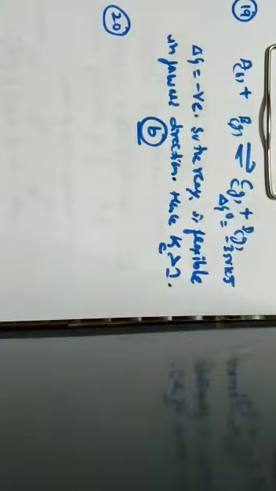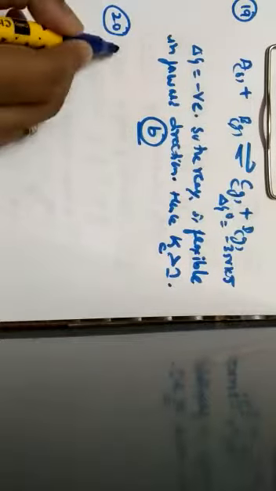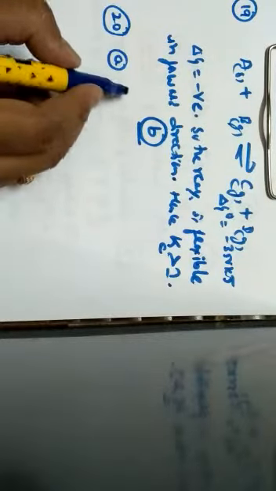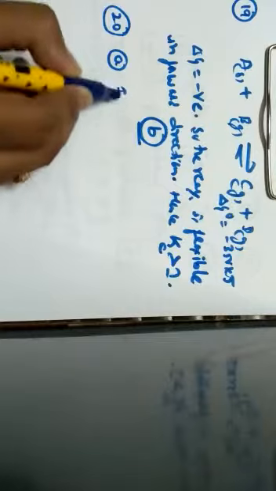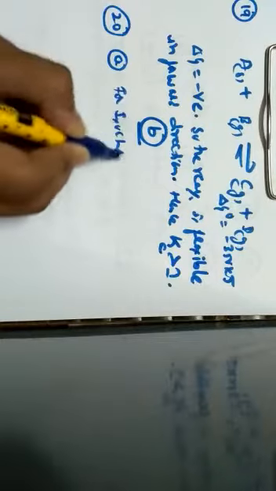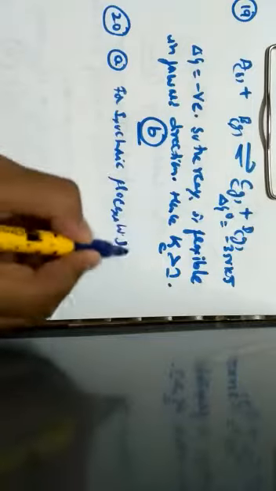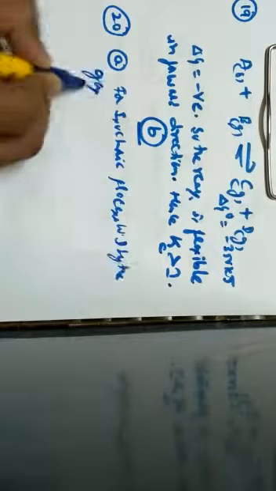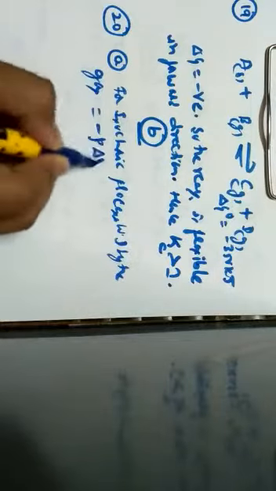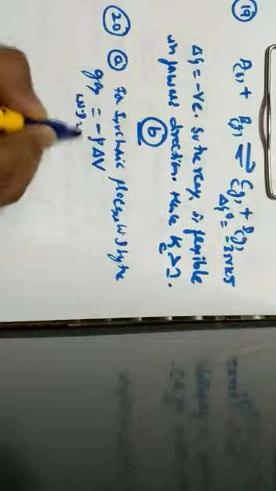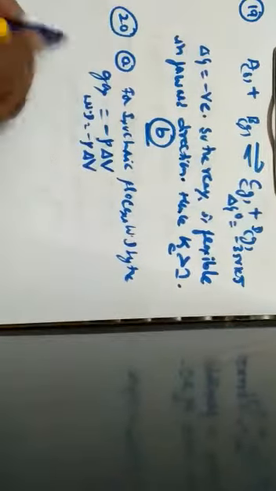Based on the first law of thermodynamics, which one of the following is true? Here they have given 4 different options, so let us analyze all 4 options. First, option A, which mentions the isochoric process. For an isochoric process, the work done by the gas is given by the equation minus P into delta V, that is, work done is equal to minus P into delta V.